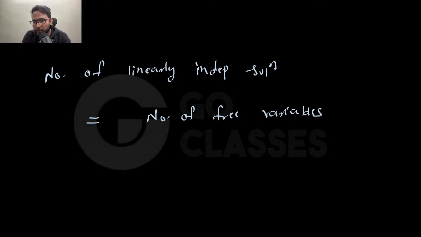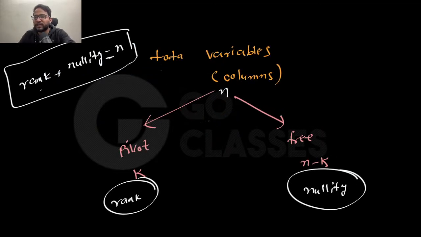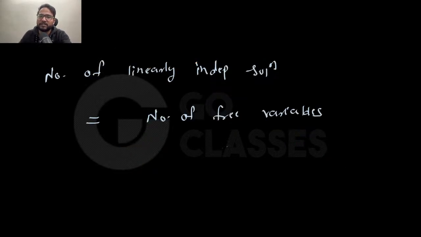Mohi Bodhin is asking what the linear independence of the solution is when there is no free variable. If there is no free variable, then there is just a unique solution, right? In that case, I do not say linear dependence or independence, because for just one vector, it is not defined whether it is linearly dependent or independent. Linear dependence and independence is defined for a set of vectors. So if there is just a unique solution, where this is full rank, then I do not say it is linearly dependent or independent. I hope that is clear to everyone.